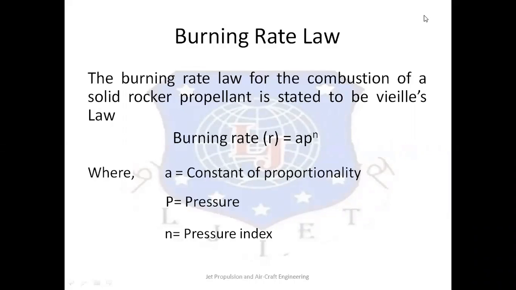The pressure index n of the burning rate is stated to be independent of pressure P and temperature T. Pressure index can be calculated by curve fitting, and it is normally taken as 0.32. The constant of proportionality a for this law is said to be dependent on the temperature T of the propellant during burning.